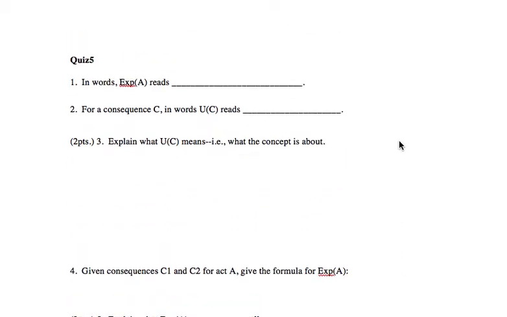Okay, here's guidance for quiz 5. You should be able to do this on your own because almost all of this comes straight from the lecture. But just to make sure that you're tracking correctly after you tried it on your own, here are the answers or guidance to answers.